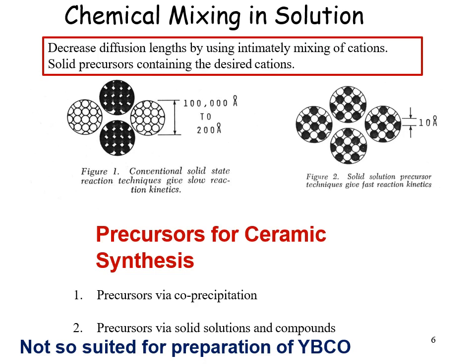Like in this figure, the particles have large size and small surface area, but solid solution precursor techniques give fast reaction kinetics because they use small particles with large surface area. Precursors for ceramic synthesis. Precursors are obtained via co-precipitation, solid solutions or compounds. The chemical mixing in solution is not suited for preparation of yttrium barium copper oxide.